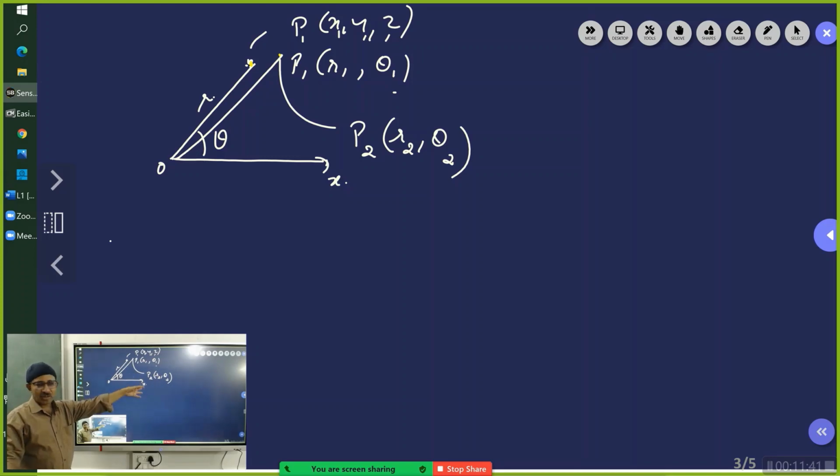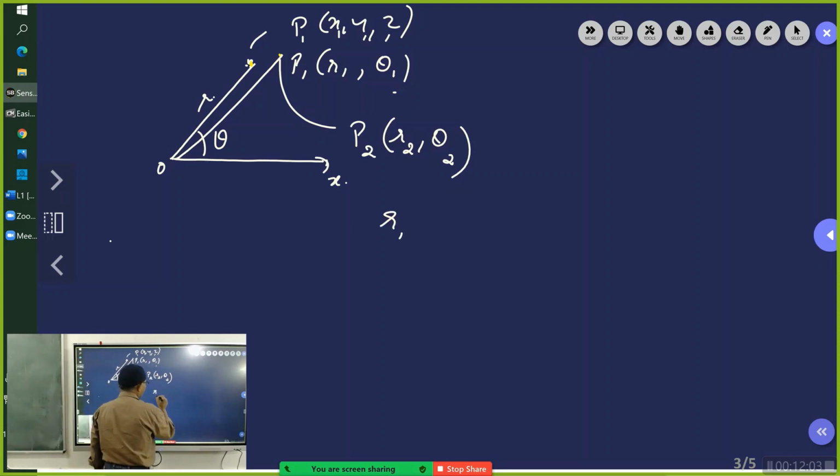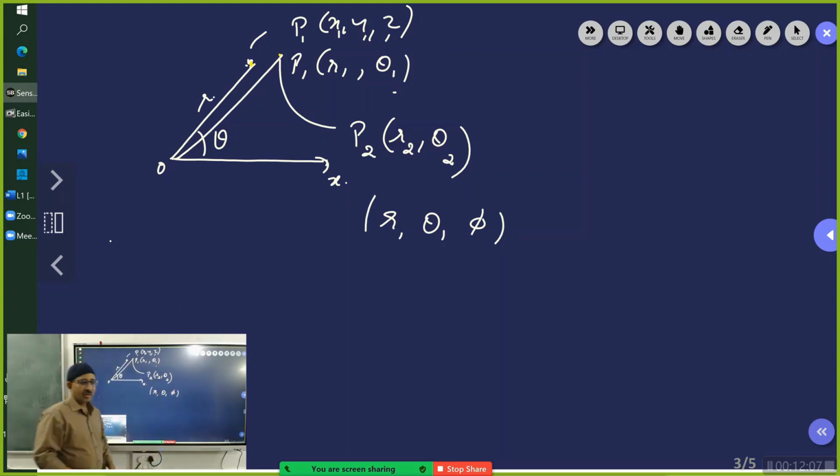We have to add one more dimension to this. That is precisely what we call the cylindrical coordinate system or the spherical coordinate system. I will be teaching you those things. In the case of a spherical coordinate system, we will have r, theta, and phi. I'll tell you what this r, theta, phi is.